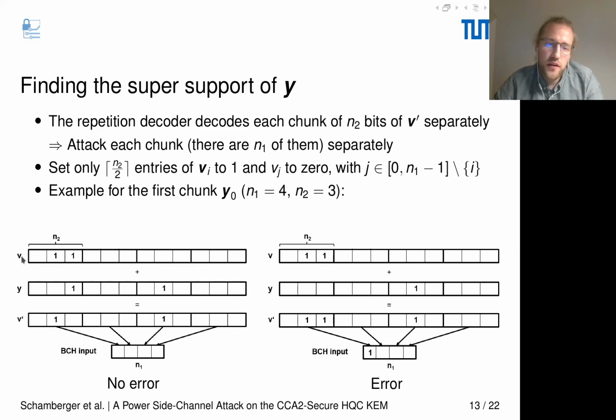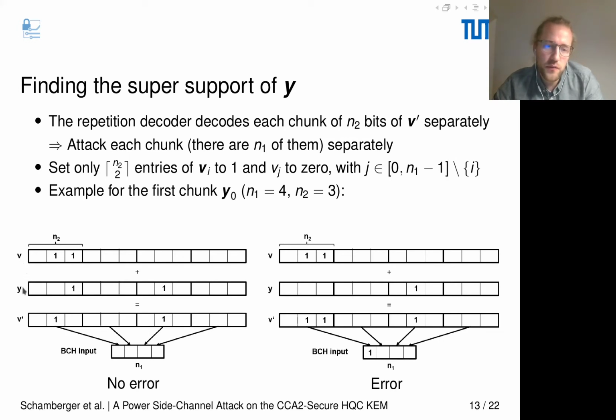And this is our V, so we're setting the ceil of n2 half to 1. So if we have n2 3, it means we have to set 2 ones, add 2 elements here to 1. So we set these 2 elements to 1. And as we said, u will be 1, we just have to subtract y from v.